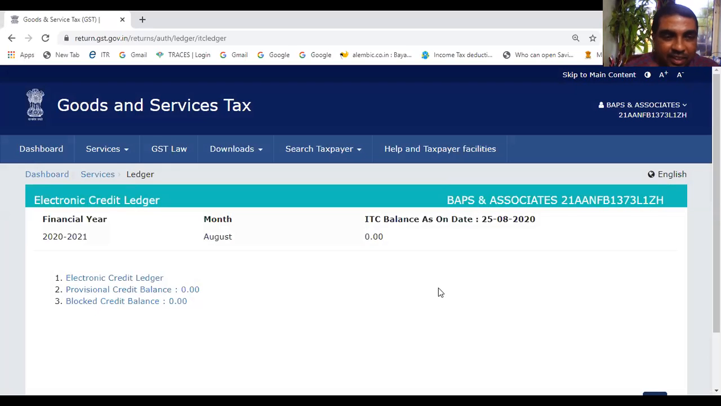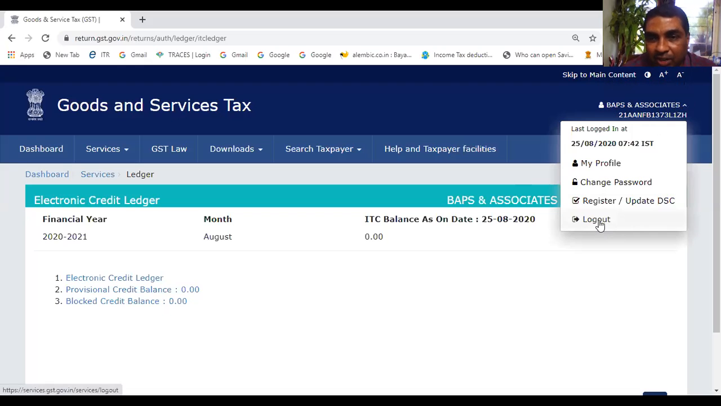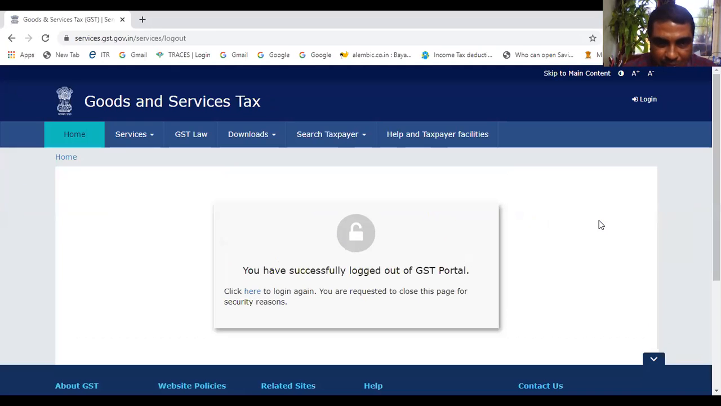Okay, credit ledger I will be showing you once again. Let me log out first. You see how to log out. Here is the link. I can go there and I will log out. You have successfully logged out. Okay, let me try another account where there will be some balance in electronic credit ledger, so that we can understand. We'll be able to see what are the things that are reflected in electronic credit ledger. Just give me a minute.